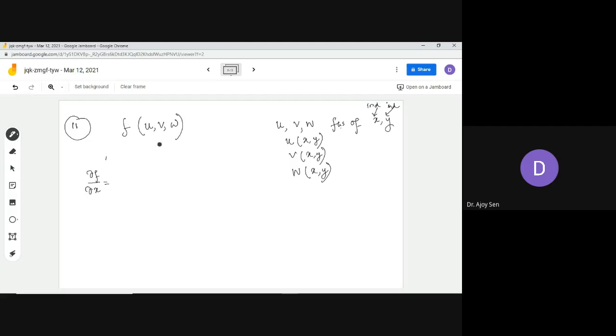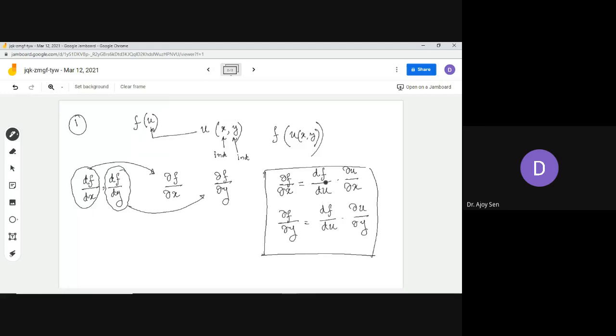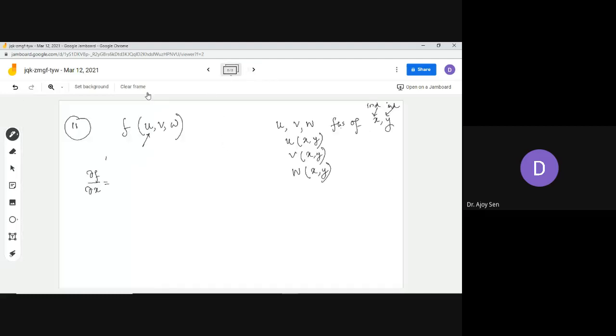So how do we check the contribution of each part? For this part u, what will be the contribution here? Just go to the previous slide and you see the contribution was this thing: df or du of f into del u del x. The same thing will be there with a little difference.